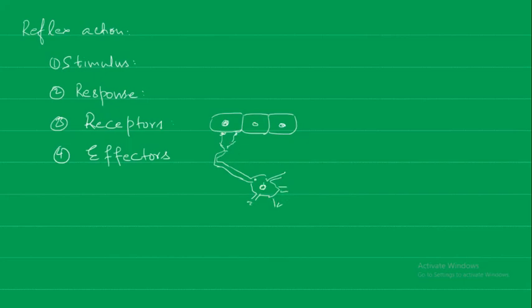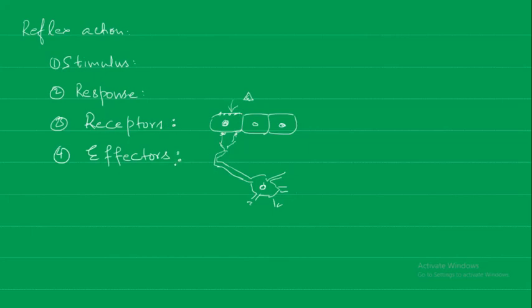Suppose this is the neuron, and the ends of this neuron are connected with these cells. If something is very hot, then these sensory neurons can perceive that and send the signal. So these are the receptors. Receptors will receive that stimulus.